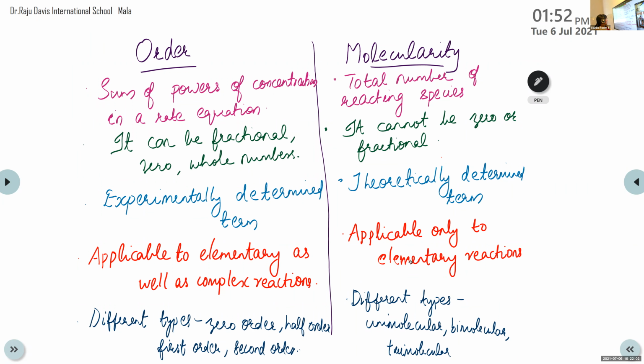Order is applicable to elementary as well as complex reactions, but molecularity is applicable only to elementary reactions. Then the different types of order: zero order, half order, first order, second order, etc. Molecularity types: unimolecular, bimolecular, trimolecular, etc. This is clear now? Differences? Yes, right?